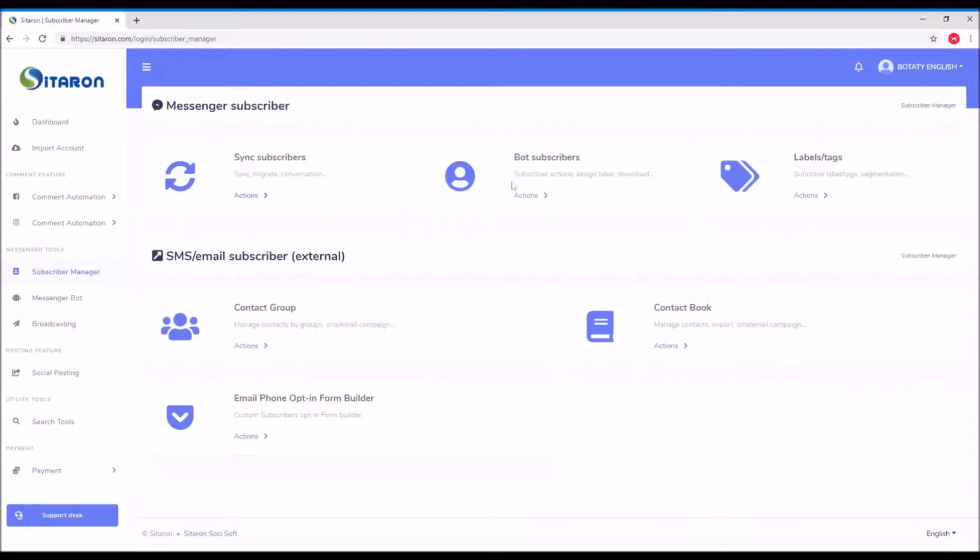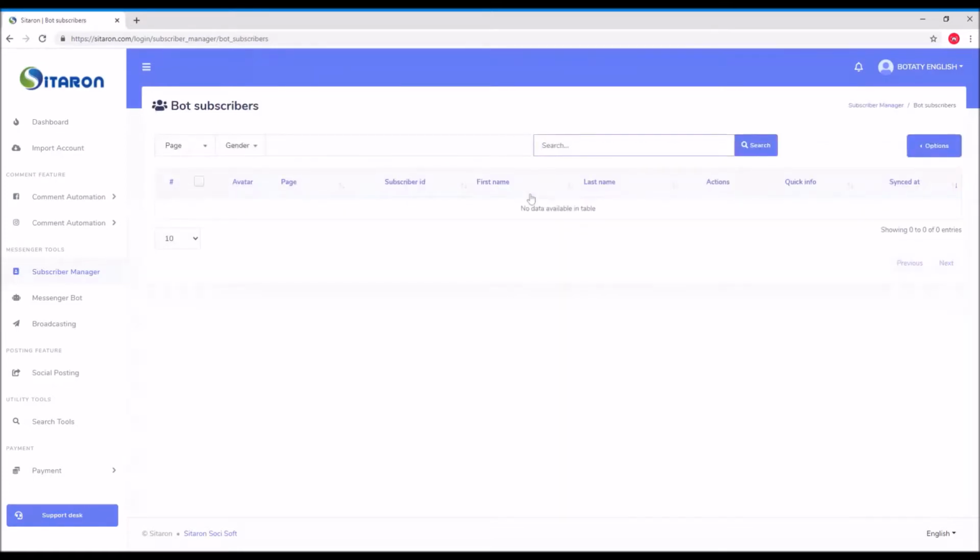The second one is the bot subscribers. Okay, in the bot subscriber, you will find all the details about the bot subscribers. If you just select the page, you can select by page, by gender, and you can search, and then you can download the result or assign label or delete the subscriber from your platform.